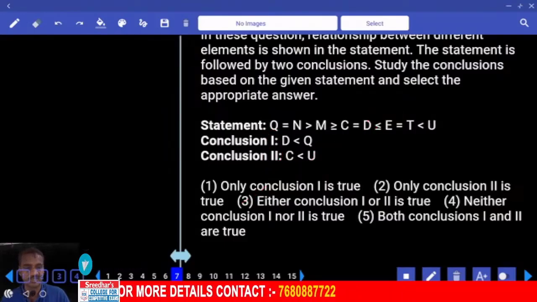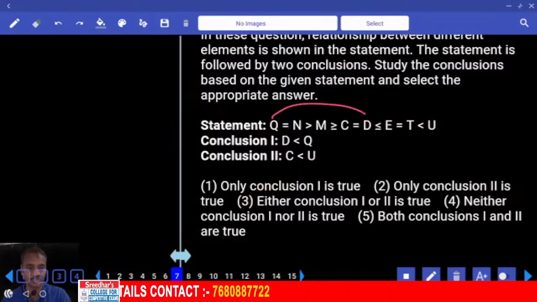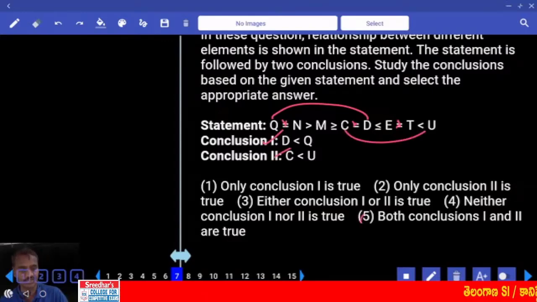Now in the 7th one, the relation between Q and D. Q is here, D is here, remove this symbol: equal to Q greater than D, D lesser than Q. Then C and U, remove this one, C lesser than U. Hence what is your answer? Both 1 and 2, choice 5, question number 7.